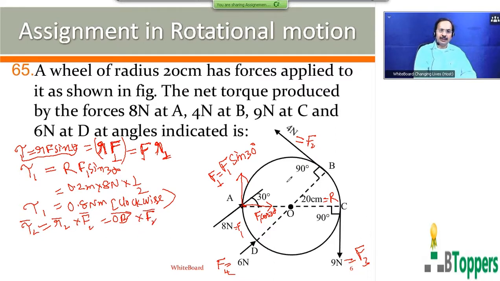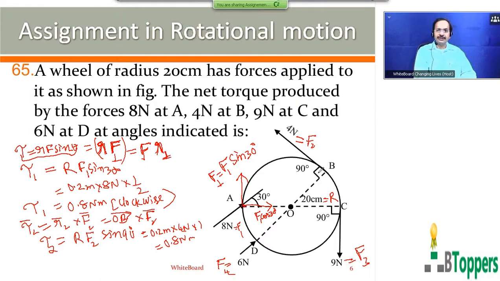So the angle between R2 bar and F2 bar is 90 degrees. That is, using the first formula R F sin theta, the magnitude of the moment of the second force is equal to mod of R2 bar, or mod of OB bar, that is equal to the radius R of the wheel, R into F2 into sin 90 degrees. The radius R of the wheel is 0.2 meter, F2 is given as 4 Newton, sin 90 degrees is 1. So that is 0.8 Newton meter.